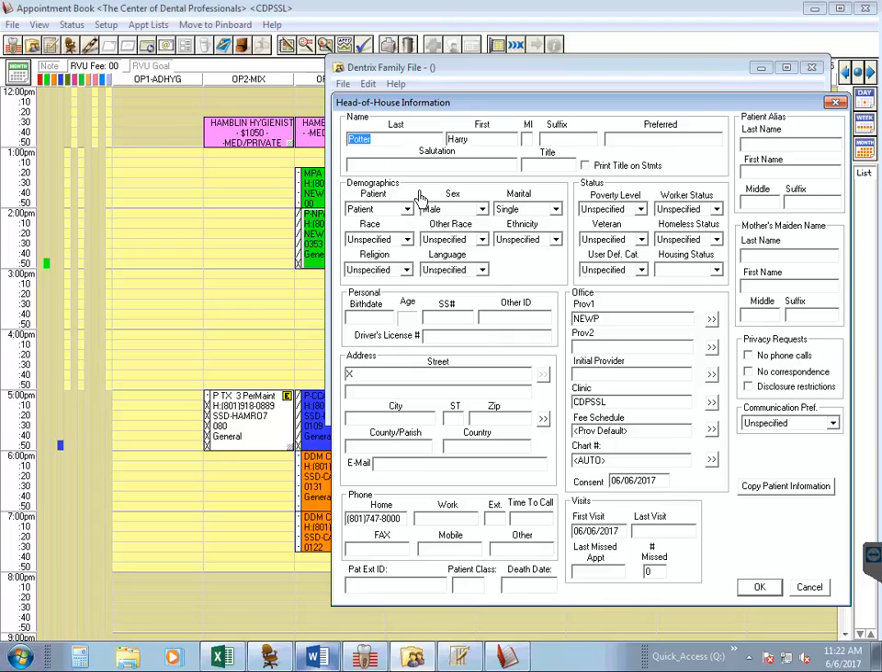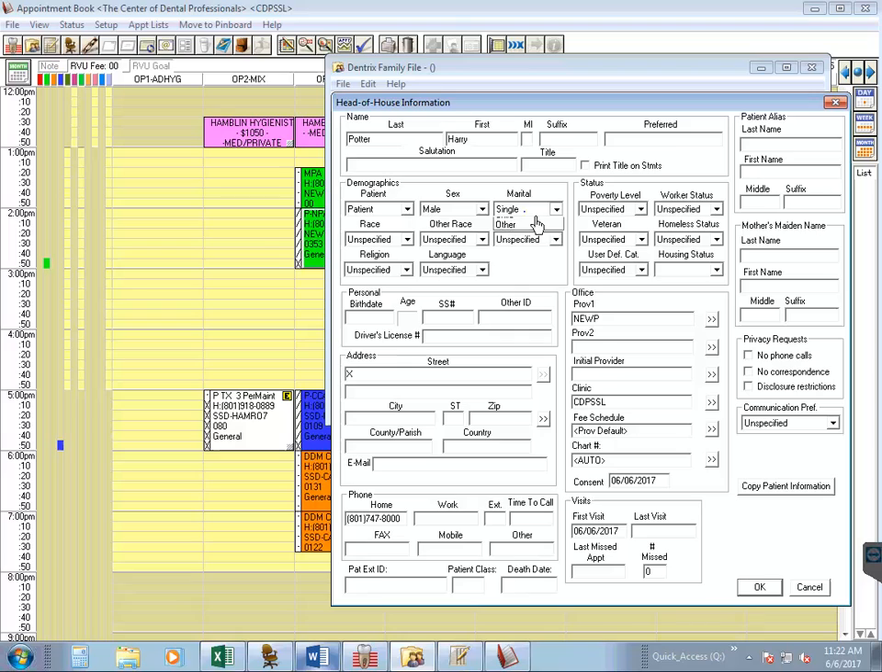This is going to auto-populate the information we have already entered in for Harry, and we're just going to have to go through and enter in some additional things. So as you can see, we have his first name and last name. The next thing we want to make sure is that the patient is entered in as a patient, that his sex is correct, so he is a male, and that his marital status is correct.